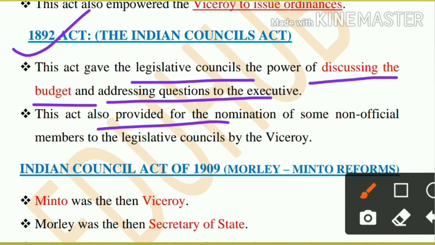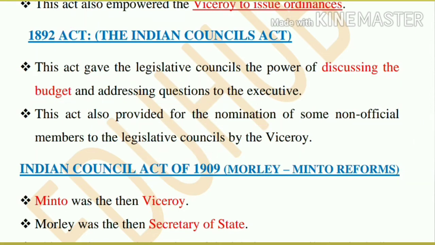The act also provides for the nomination of some non-official members to the Legislative Council by the Viceroy. So all these council acts tried to expand the Legislative Council and put some Indians into the council, but the official majority was of Britishers only. Indians were always in minority.